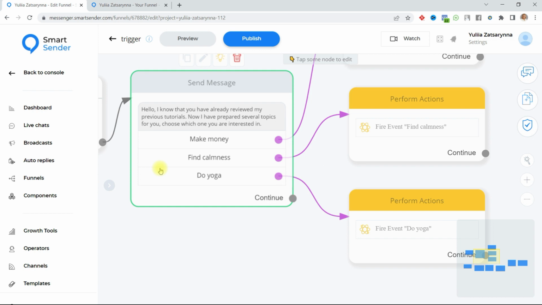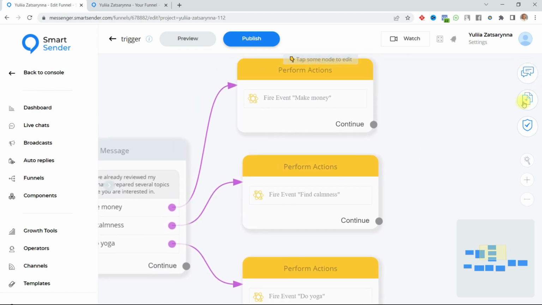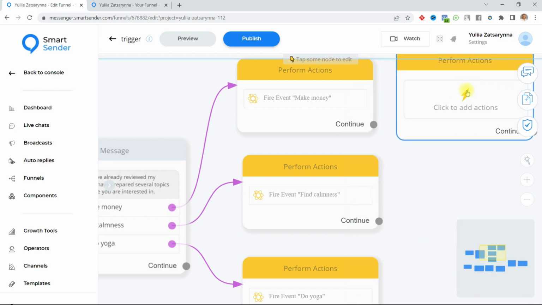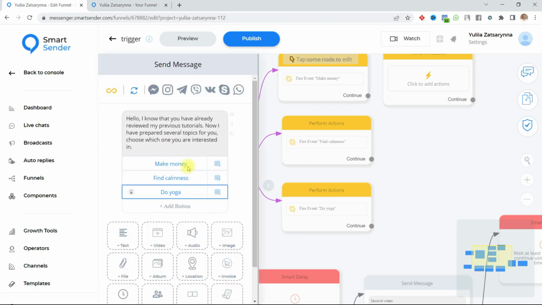To do this, we will assign a tag, a kind of label, to each button. Let's create 3 tags. The button performs 2 actions. I need the text.